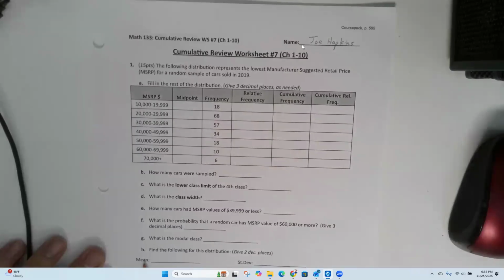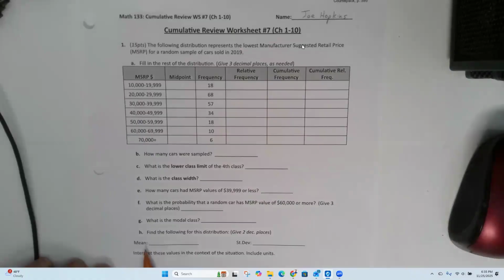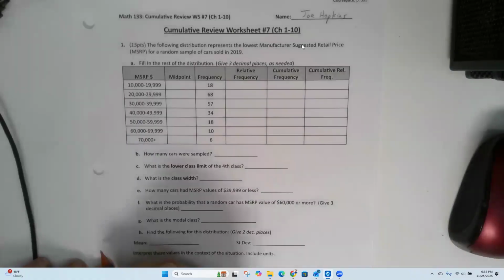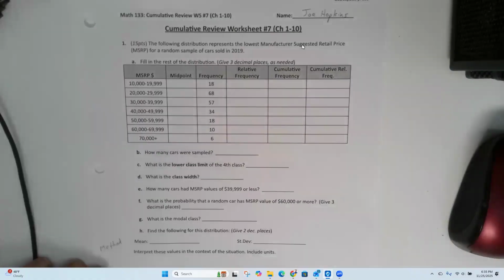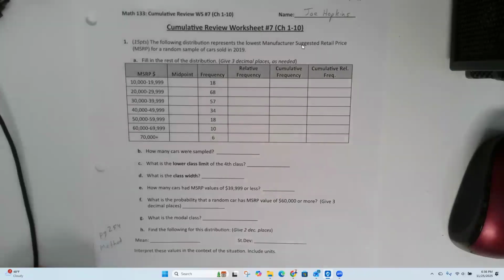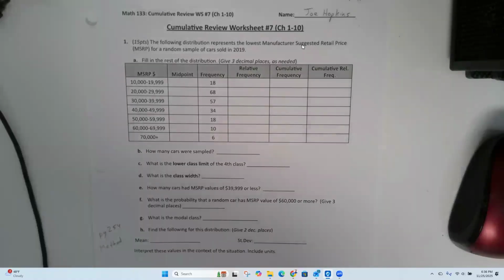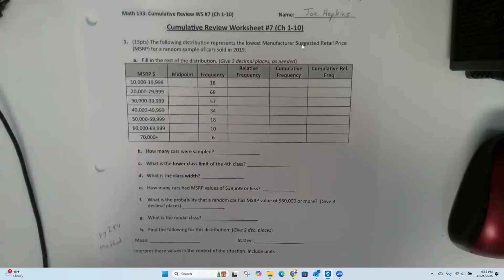Once you get all the numbers filled in, question H down here says to find the mean and the standard deviation for this distribution. We had 3 methods on page 254 of our exam notes packet on how to calculate standard deviation.